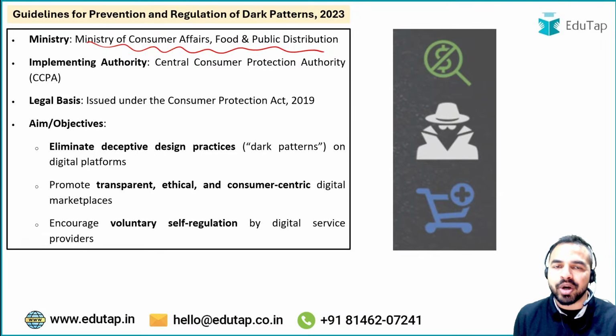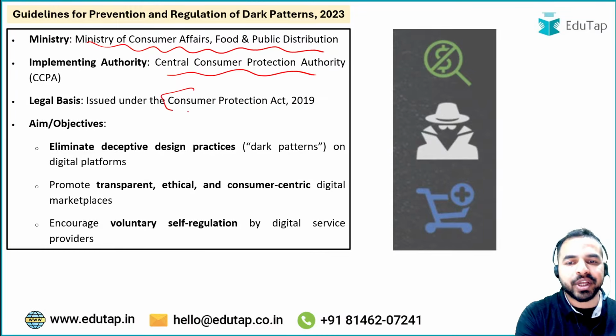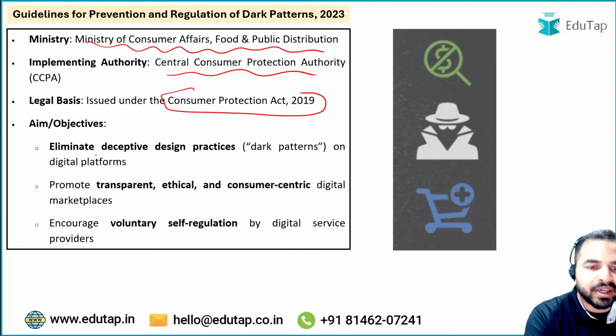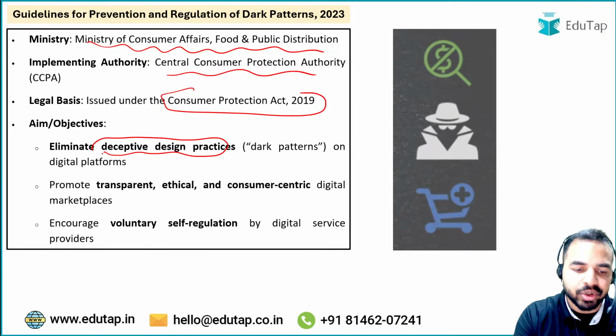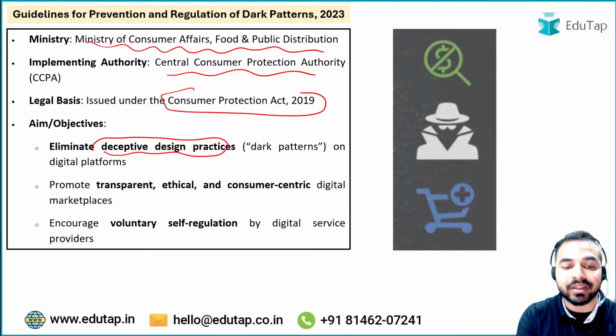Now the implementing authority for this particular guideline is the Central Consumer Protection Authority, and this is issued under the Consumer Protection Act 2019. तो Consumer Protection Act 2019 के अंदर इसको इशू किया गया था. Now what are the aims and objectives? You can see here the first thing is to eliminate deceptive design practices on the digital platforms. ठीक है जी. तो जो हमारे डिसेप्टिव डिजाइन प्रैक्टिसेस हैं उनको हम एलिमिनेट करना चाहते हैं, ऐसे मैनिपुलेटिव और मिसलीडिंग डिजाइंस जो हमारे डिजिटल प्लेटफॉर्म्स पर अवेलेबल हैं और जो इंपैक्ट करते हैं लोगों की स्पेंडिंग को. सो दैट इज व्हाई दीज आर बीन डन.